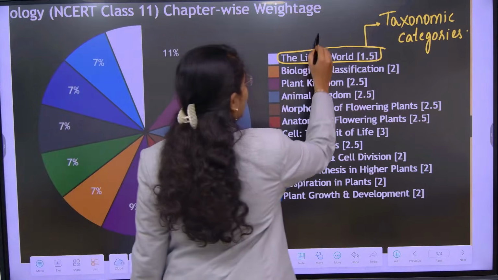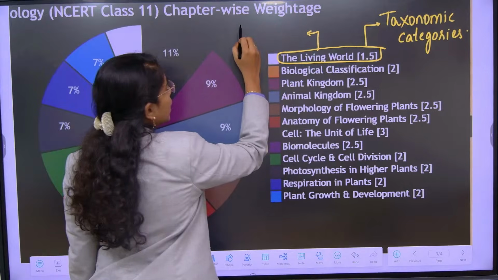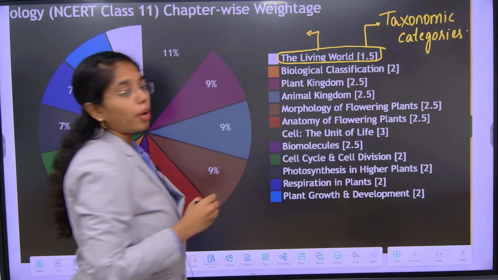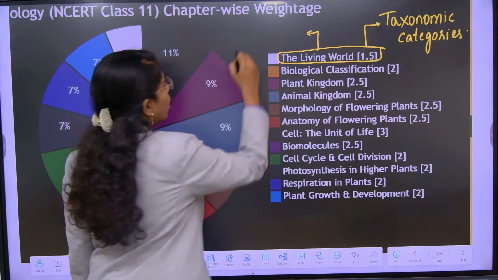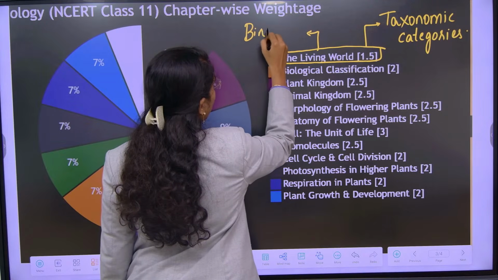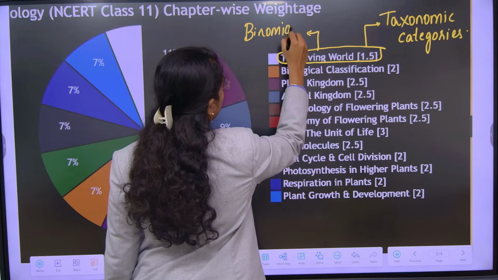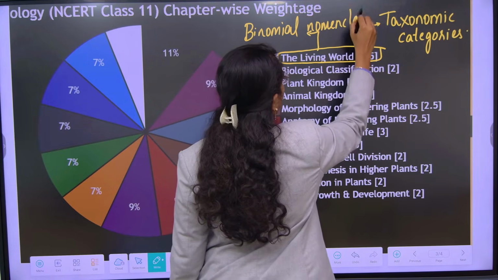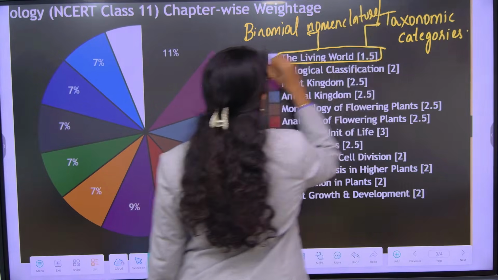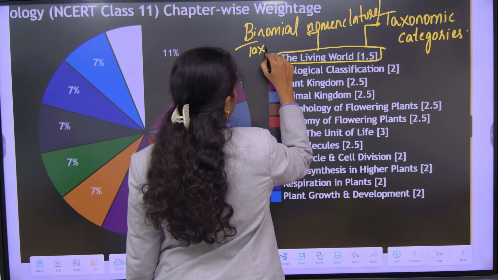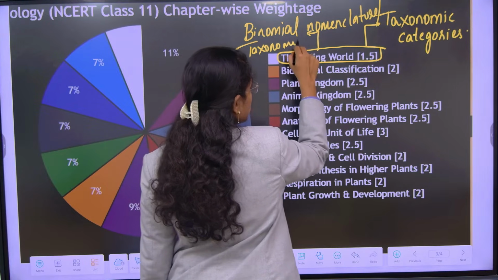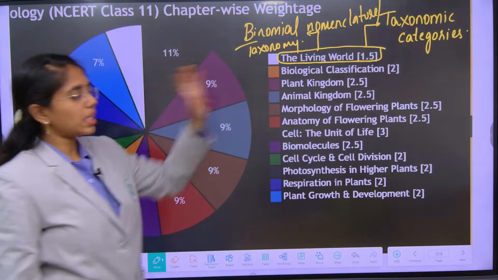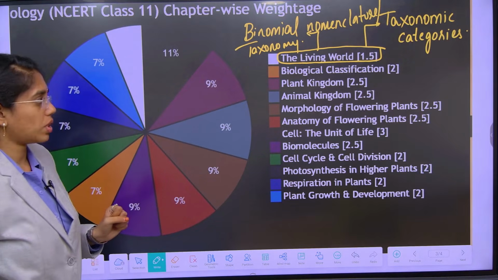Next is taxonomy and binomial nomenclature, and defining and characteristic features of living also. These are the major areas that you have to focus on from this chapter.